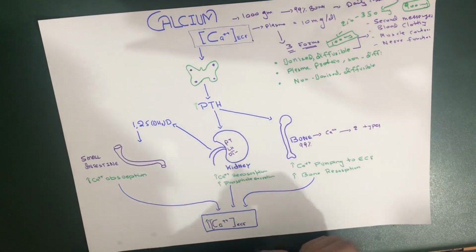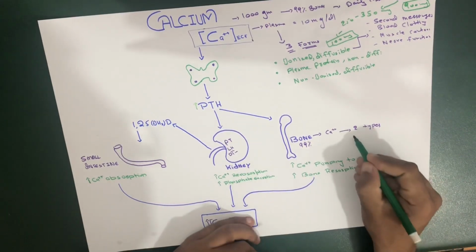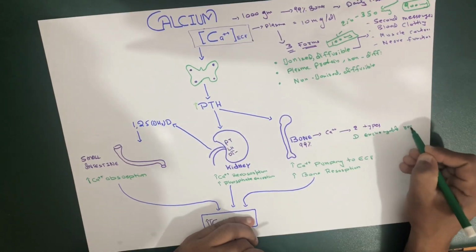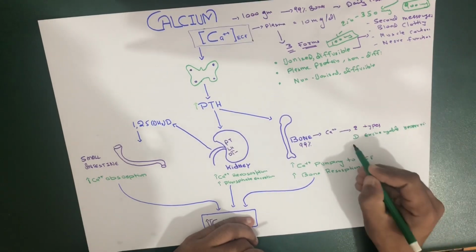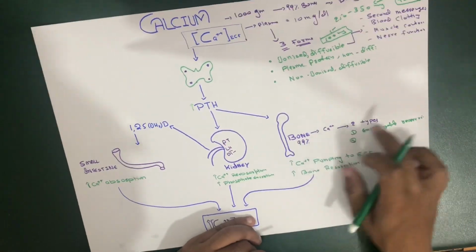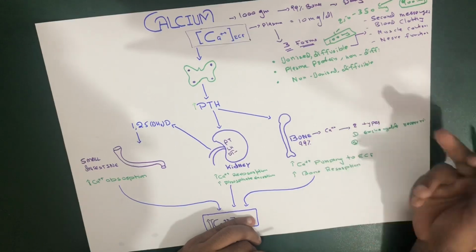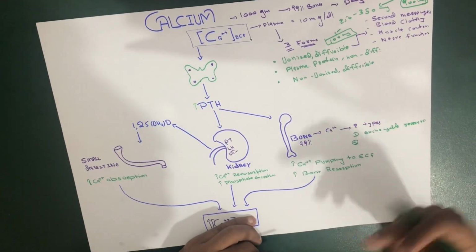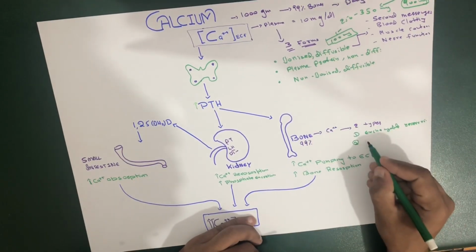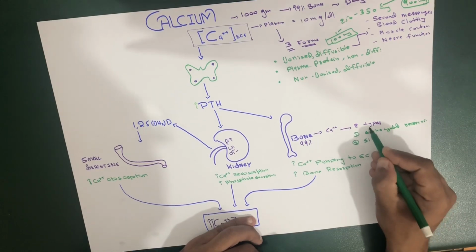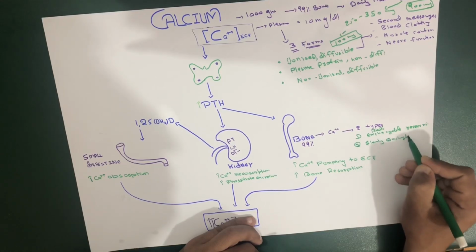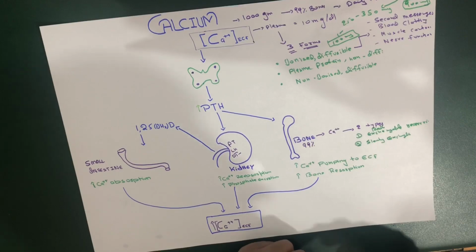The first type is the readily exchangeable reservoirs. These are small reservoirs which are continuously present. If the parathyroid hormone is released and you need calcium immediately, these reservoirs are going to be emptied fast enough. So they are fast, small, and quickly responsive. The second type is the slowly exchangeable reservoirs, or large pools of calcium which are slowly exchangeable.